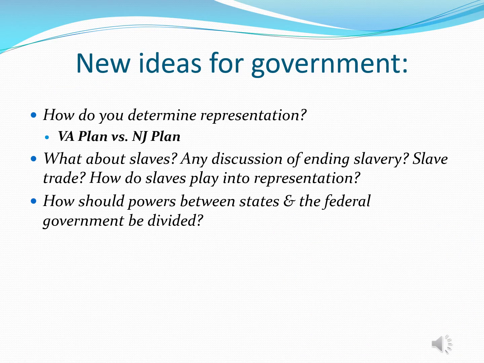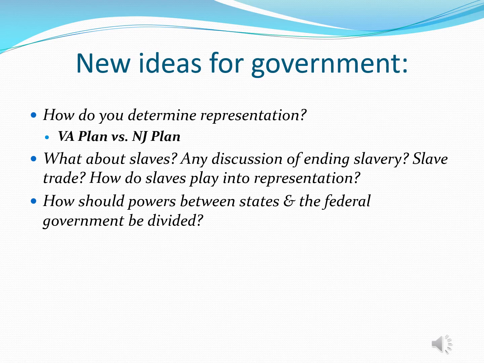As the men convene in Philadelphia, they start to ask themselves some really large questions about what their new government should look like. For instance, every state needs to send representatives to the Legislative Assembly. Well, how do you determine representation? We're going to talk about the Virginia plan versus the New Jersey plan. One is what we consider the large state plan, and one's a small state plan.